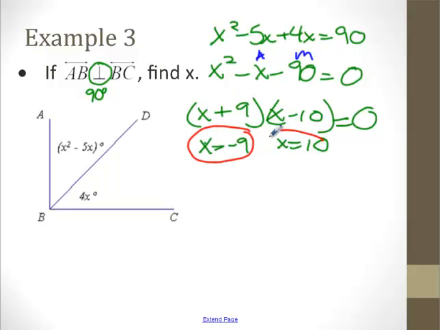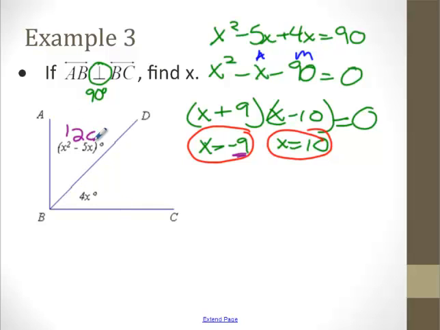So let me circle those for a second. What we're going to do is plug both of them back in to make sure they work. Let me plug negative 9 in purple. When I plug in negative 9 squared is 81 minus 5 times negative 9, which gets us 81 plus 45, which is 126.